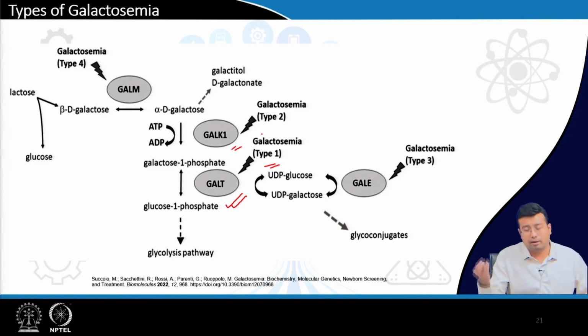It can also happen if there is a deficiency of galactose epimerase. So, these are the genes. GALK1 codes for galactokinase. This is galactose 1-phosphate uridyl transferase, this is galactose epimerase, and this is galactose mutarotase, which is actually triggering the conversion of alpha D galactose to beta D galactose. So, those are milder varieties, but the main one is GALT deficiency.